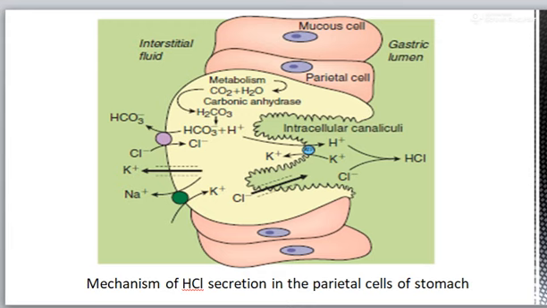This is the diagram that shows the parietal cell. It is the parietal cell where H2CO3 is formed by the CO2 and H2O that are present in the cell, and carbonic anhydrase enzyme is also present here. This H2CO3 dissociates to form HCO3 minus ion and H plus ion.